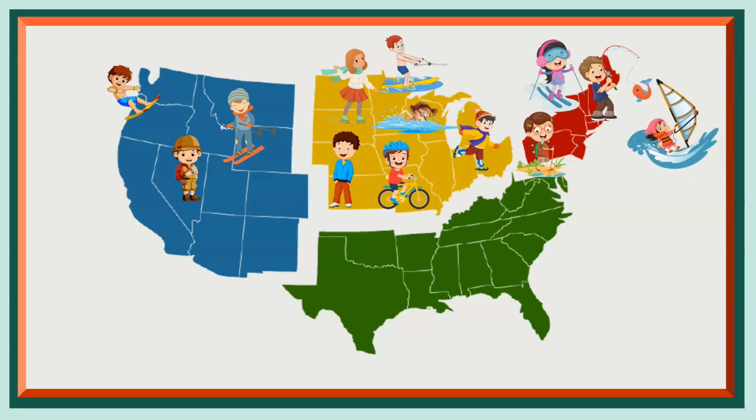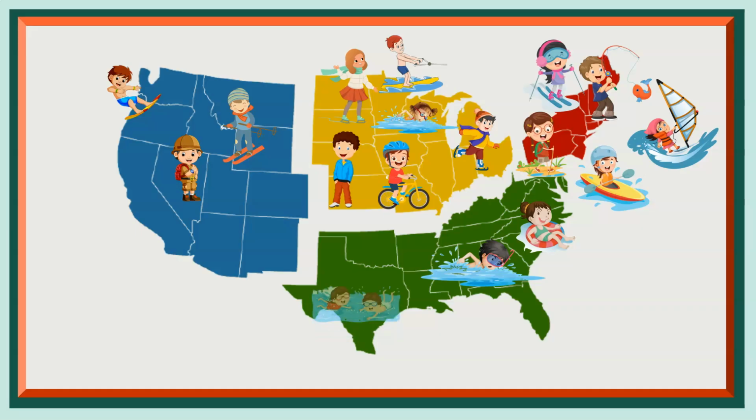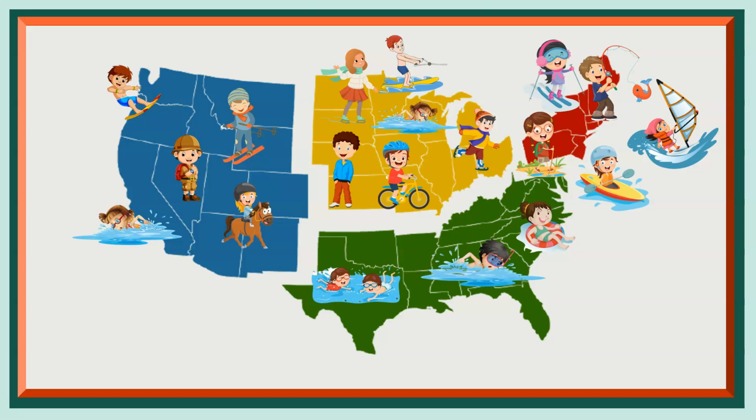They could go sailing on the coast. They could raft on the coast. They could swim in the warmer ocean. They could swim in pools in the south. These kids are enjoying cooling off in their pools in the desert. They could go horseback riding. They could swim in the ocean or snorkel. And they could surf on the west coast.